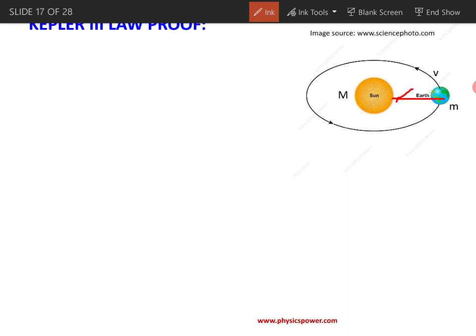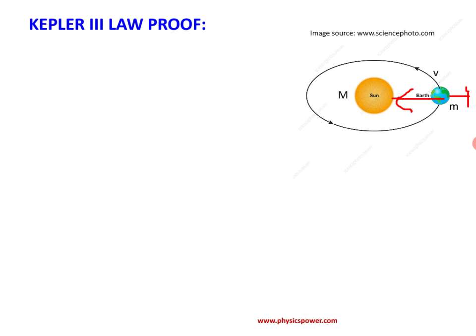So here, the Sun's attractive force and the outward force due to the velocity of the Earth, both should be balanced. Then only it will follow that circular path continuously, or, according to Kepler, the elliptical path. Approximately, consider the radius as fixed, as r. Now due to the rotation, a centrifugal outward force will act, which with respect to velocity we can write as mv square by r.